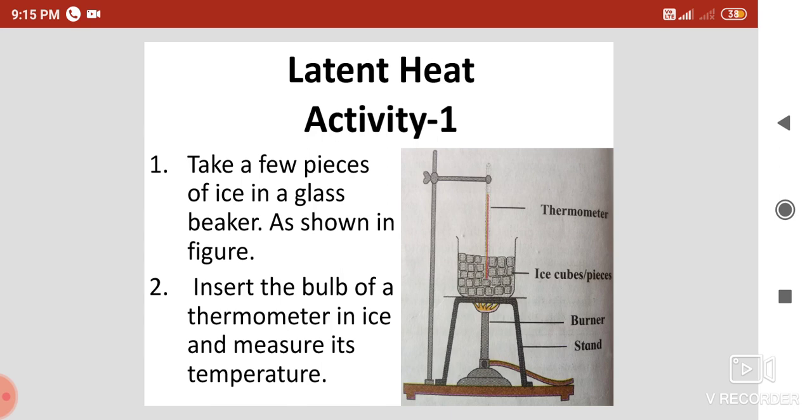Continue the heating even after the ice starts melting. Then we have to draw a graph of temperature versus time. You can see the figure. Before keeping on the burner, first you have to measure or note the temperature of the ice. After measuring the temperature of the ice, you have to keep it on the tripod stand and start heating. Then slowly the ice melts, and till all the ice melts we have to continue the heating, and afterwards we have to draw the graph.